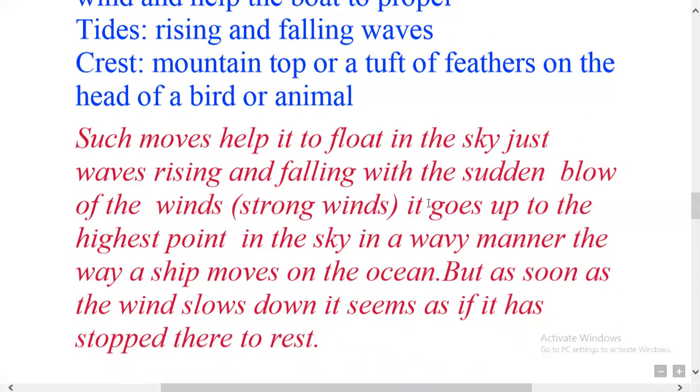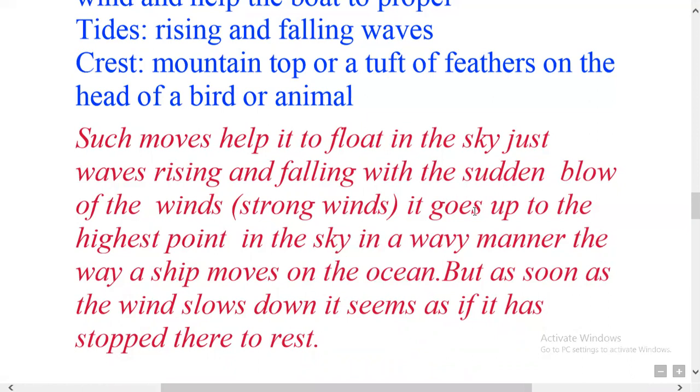With the sudden blow, the kite goes up to the highest point in the sky in a wavy manner, the way a ship moves on the ocean. Just like a ship, the kite goes higher up in the sky.